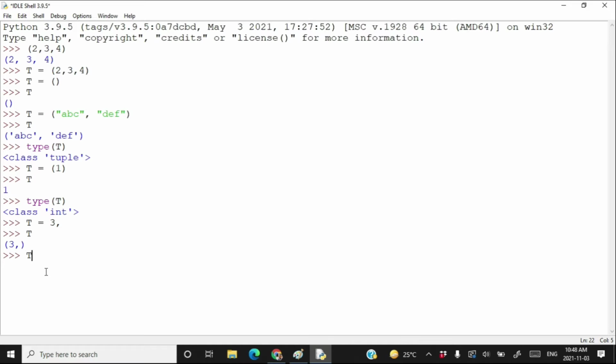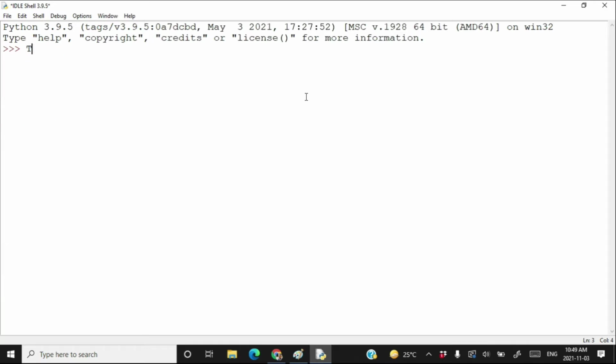If I write T is equal to 3 comma 3 comma in between opening and closing a small bracket, that means in between parentheses, this is also a tuple. Okay, so this is the way to create a one element tuple. You cannot create a one element tuple by just writing one element in between parentheses. That will be treated as arithmetic value.